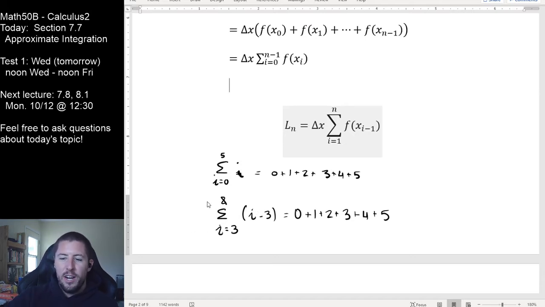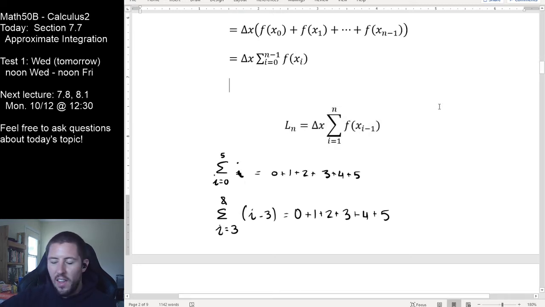I think that this second one here is objectively worse than this first one, but zeros and ones are very commonly the most common starting boundaries on lots of sums that are out there. But we will see in chapter 11 a couple that meaningfully start at like 2, and we'll have a good reason to do so.